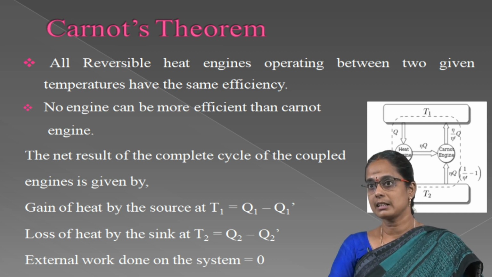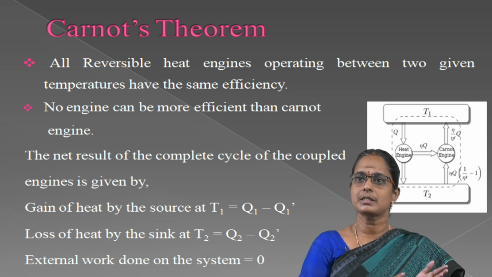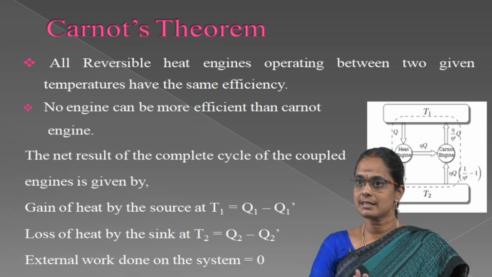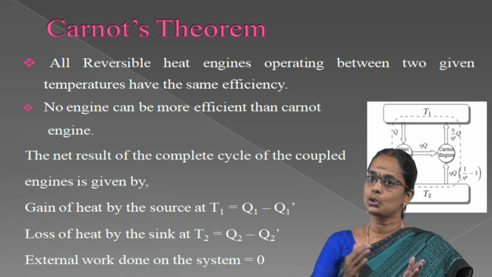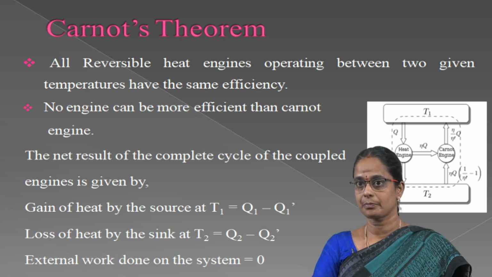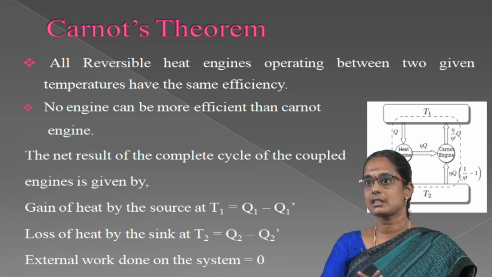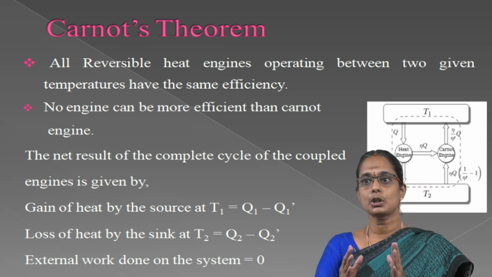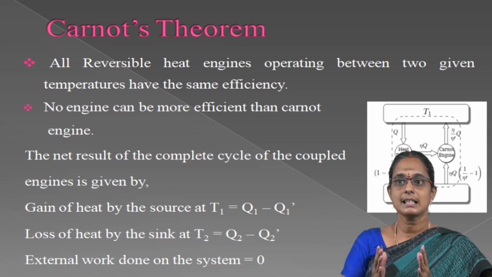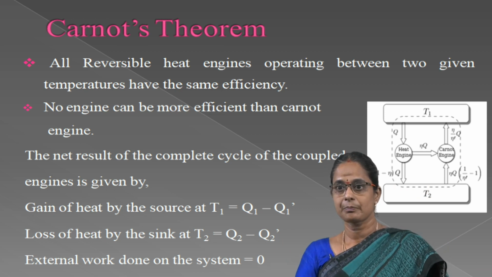I, in its cycle, absorbs heat Q1 dash from the source and gives heat Q2 dash to the sink. R, in the reverse cycle, absorbs heat Q2 from the sink and gives heat Q1 to the source. The net result of the complete cycle of the coupled engine is that the heat given to the source at T1 is equal to Q1 minus Q1 dash, and the heat taken from the sink at T2 is equal to Q2 minus Q2 dash.